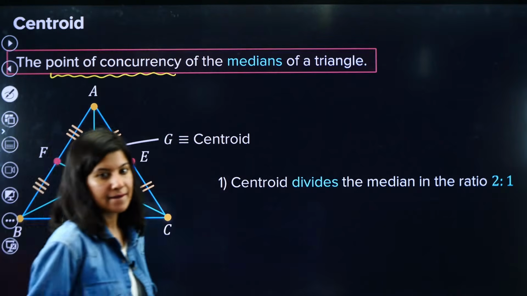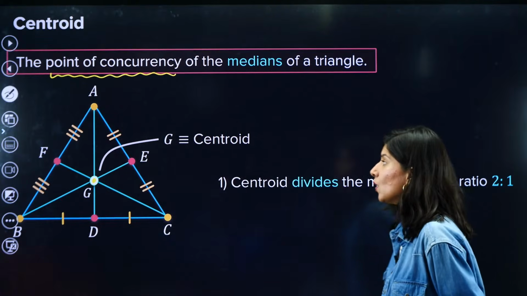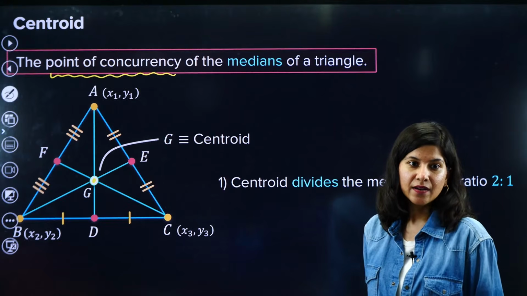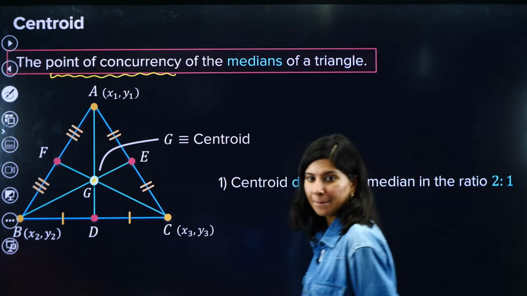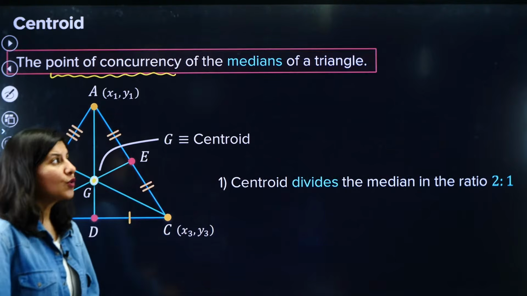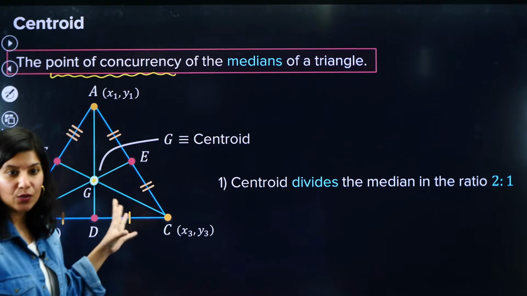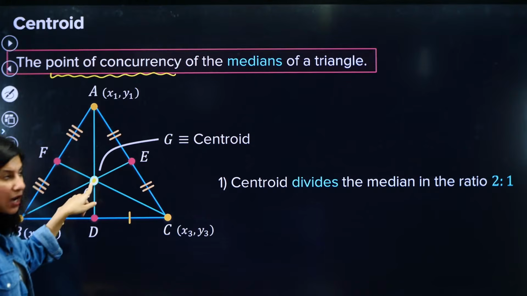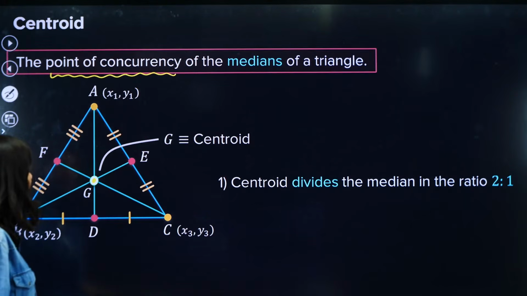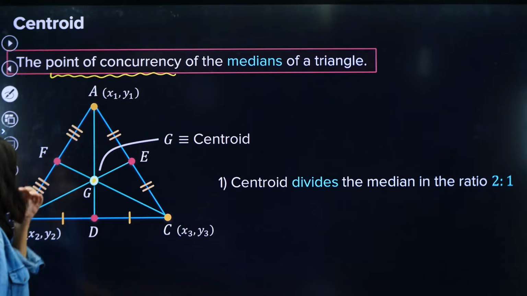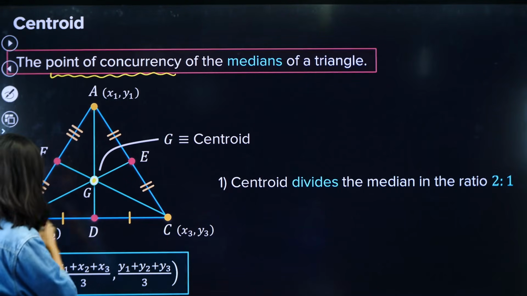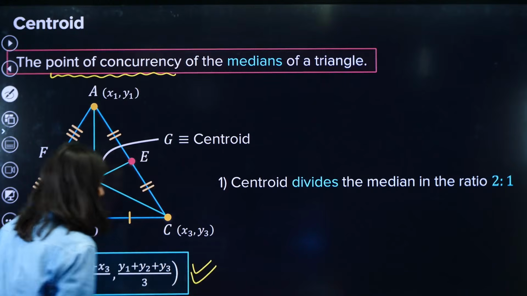Clear? Now what is important? The first thing which is important is the coordinates of the centroid. We can actually calculate the coordinates of the centroid, that is G. How do I calculate? Just tell me. So first of all, let us suppose G is x comma y here. So the coordinates of the centroid will be given by what?